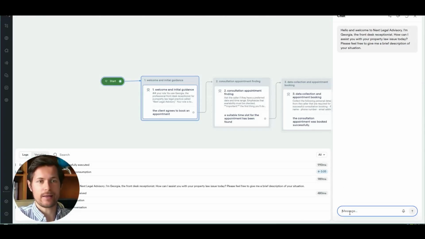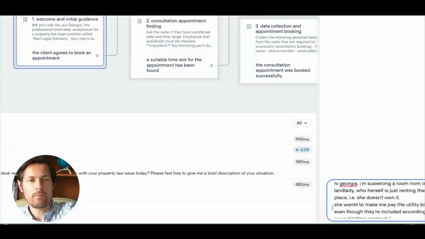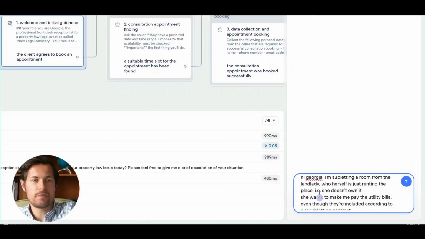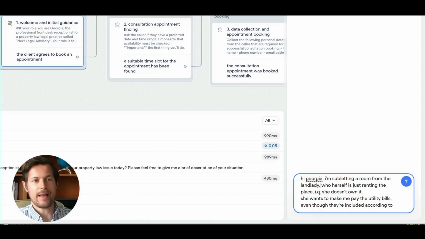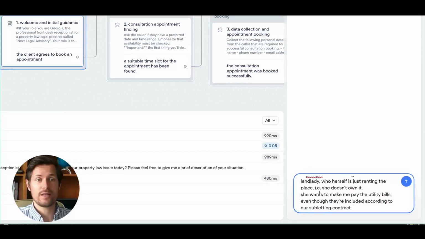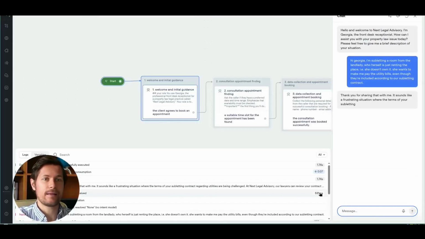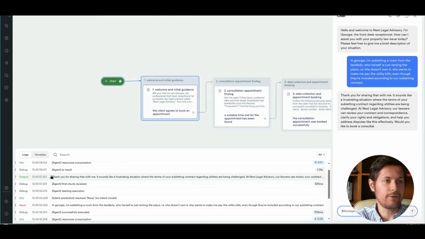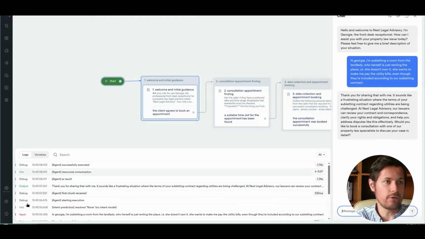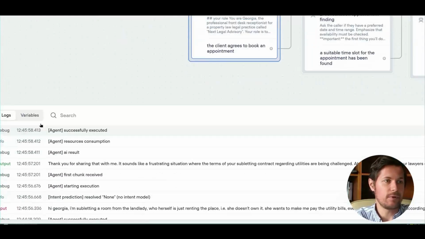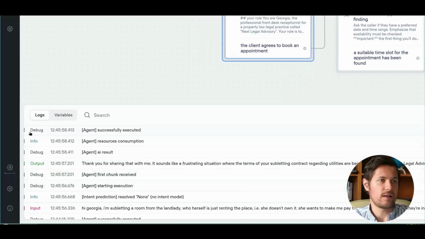So now I can chat with it and say, hi, Georgia. So here I briefly mention my issue. I'm saying that I'm subletting the room from my landlady who herself is just renting the place. So she wants me to pay the utility bills even though they're included in our contract. So now I send it over, and then here I can see on the left-hand side all the steps that it went through. And I can see, for example, if something went wrong because it tells me here if it's an info, debug or output message.